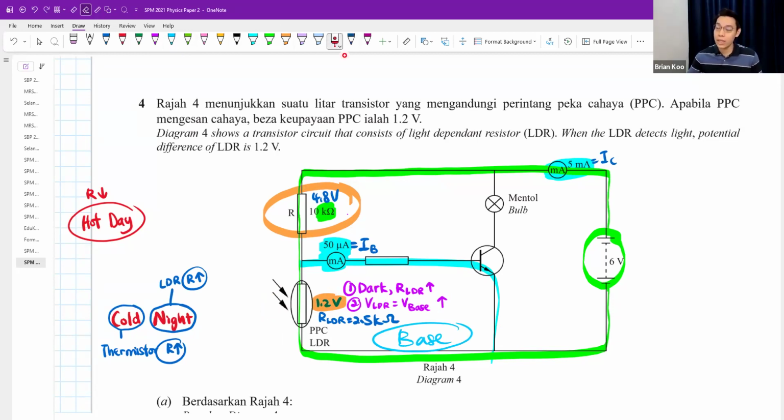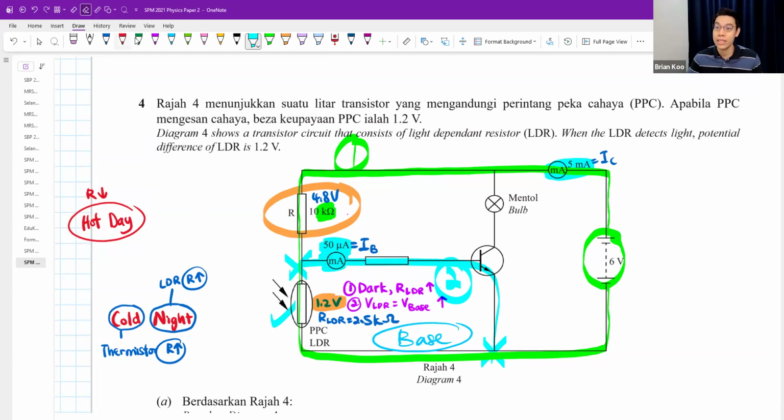Okay, so the moment this has a high enough voltage, then current will start to flow through the blue color one. So please understand, at first, current flows through the green color one first. Green color one is number one. Then the moment the voltage is high enough, current will flow through the blue color one. This is number two.